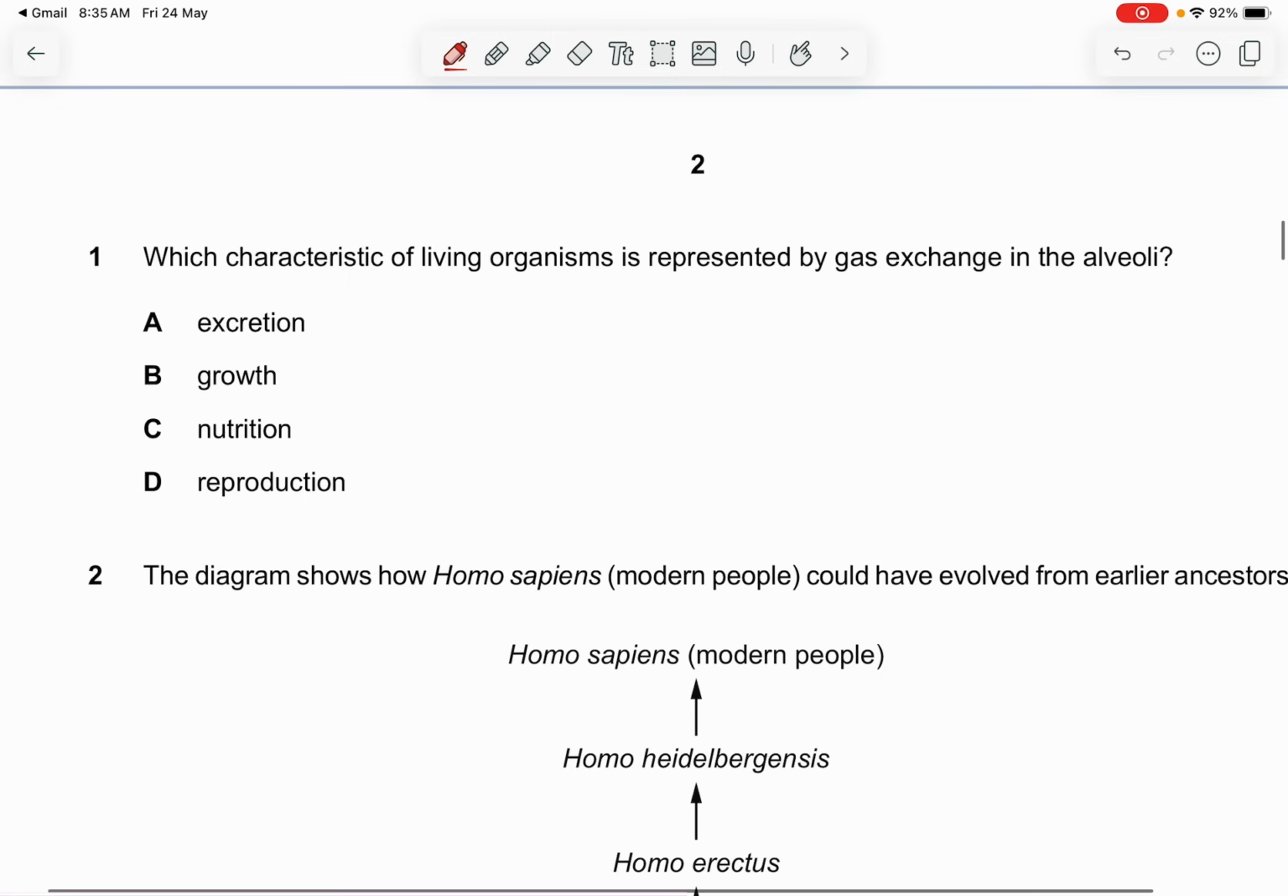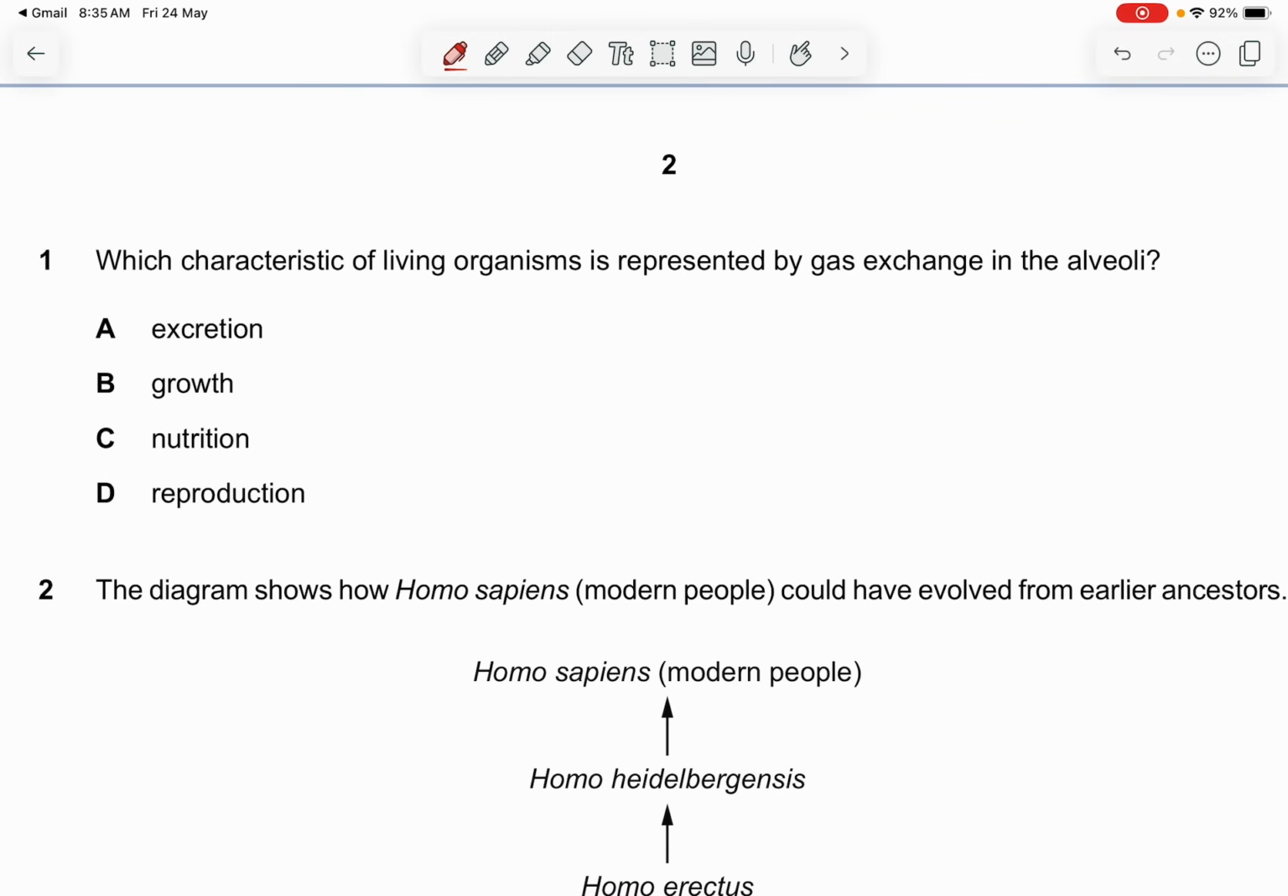Which characteristic of living organisms is represented by gas exchange in the alveoli? When they mention characteristics of living organisms, you know this is referring to chapter 1, which is asking you for your Mrs Grant. If you remember, Mrs Grant is on the movement, the sensitivity, the excretion. These are all examples of the characteristics of living organisms, and is represented by gas exchange in the alveoli.